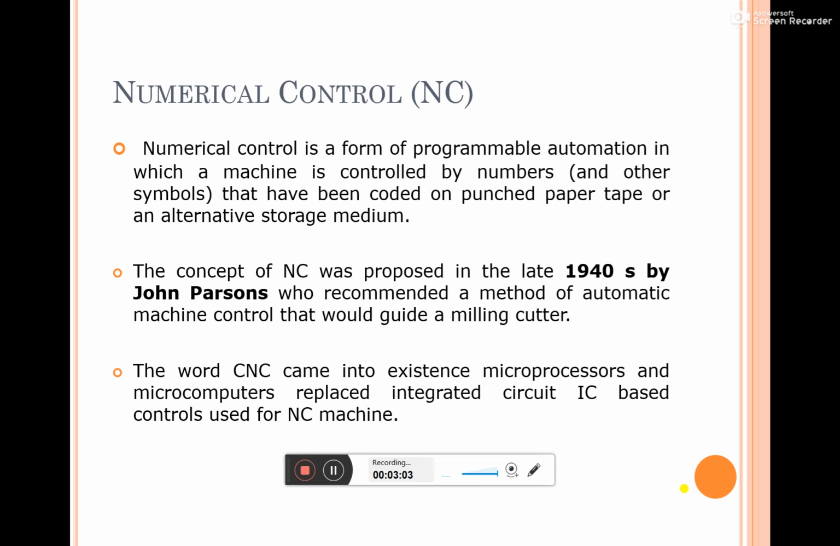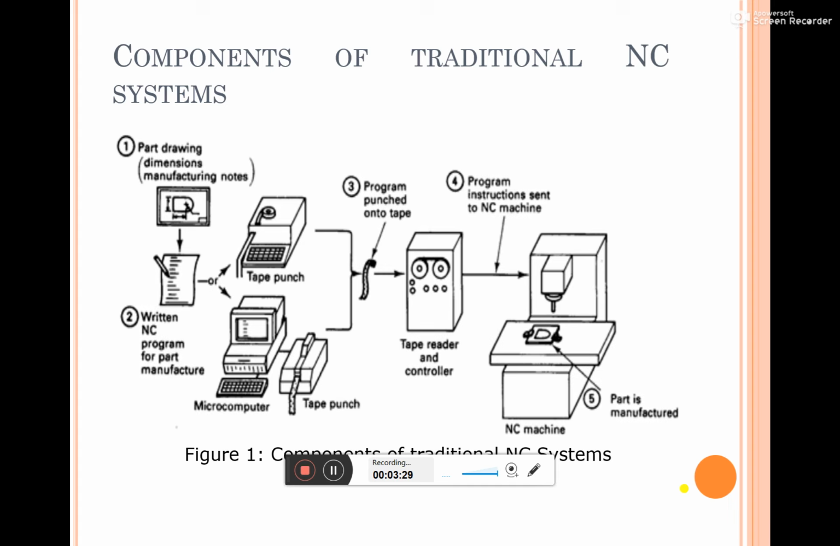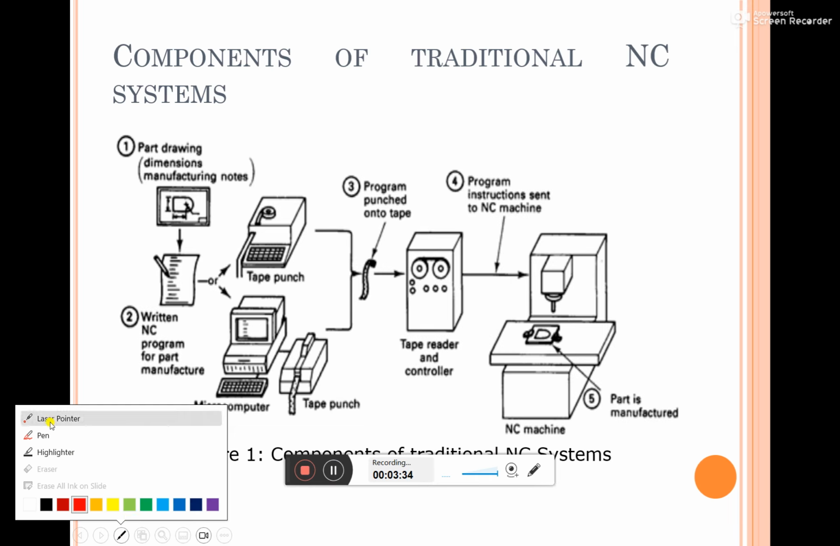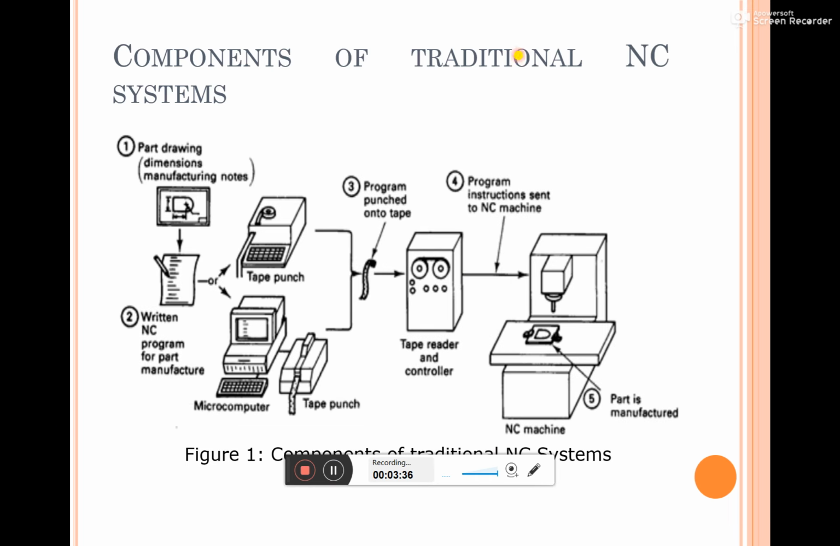In CNC, microprocessor-based minicomputers or microcomputers, like integrated circuits, are used to control the machine. These are the different components related to the traditional NC. These are the different components. You can see that.